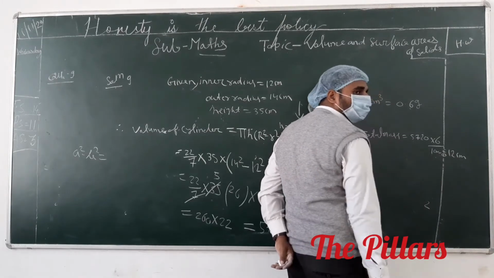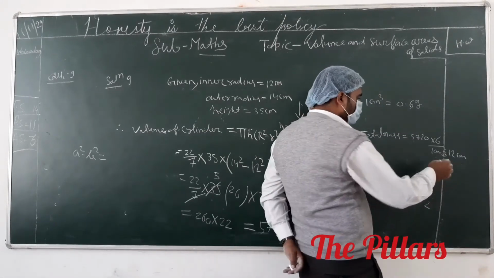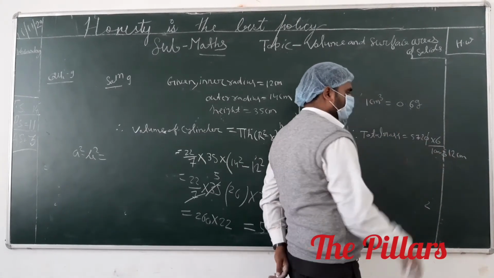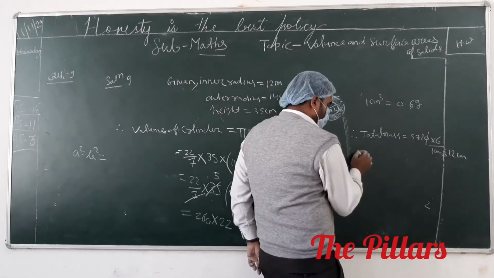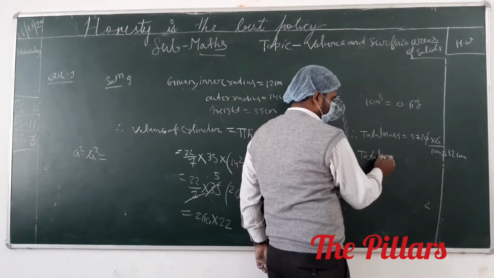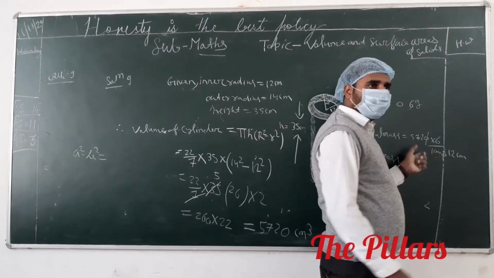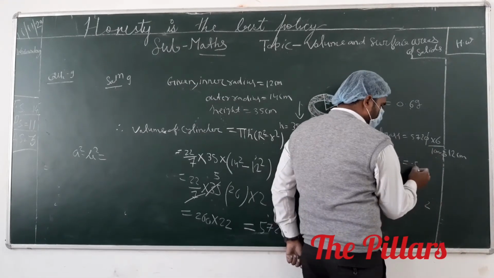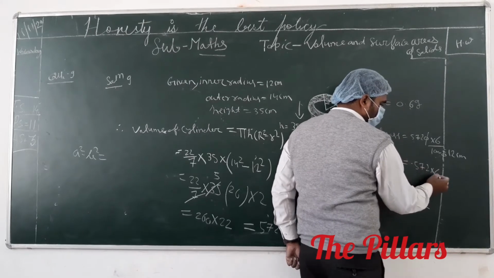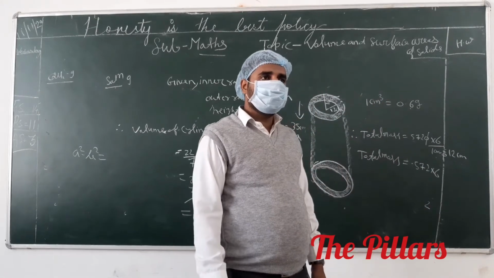Anyone agree now? So you see that one 0 cancels out. Therefore the total mass, 5720 divided by 1000 is 5.72, into 6. Clear? Anyone have any doubt?